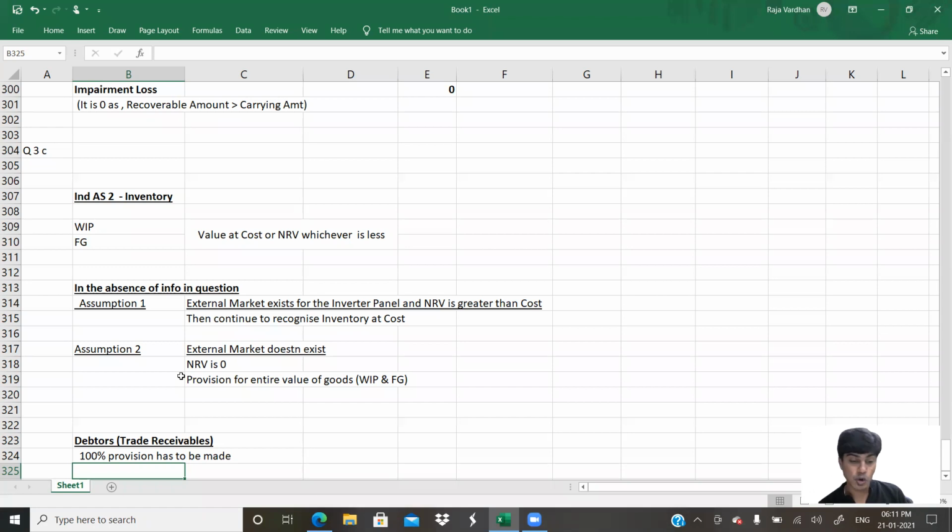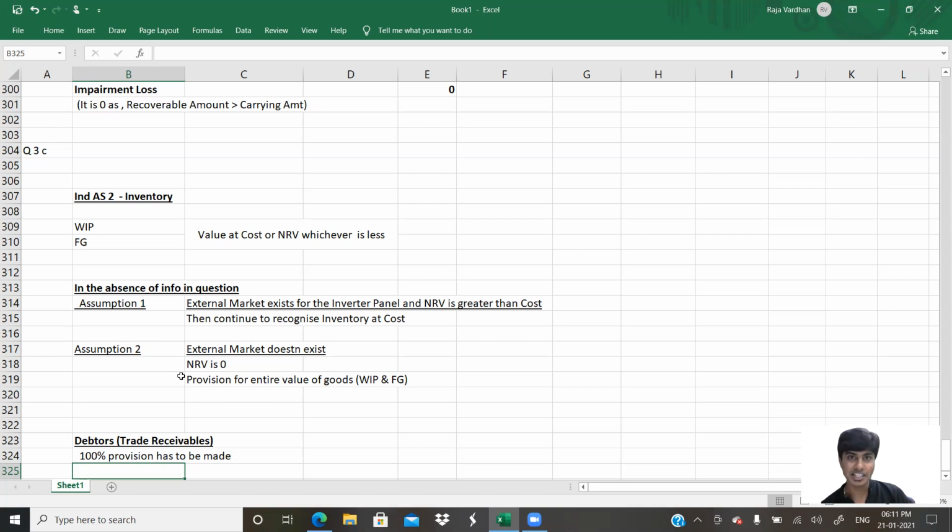However, if it is so assumed that the external market does not exist and the selling price for such work in progress and finished goods is zero, then NRV would be zero, which is lesser than cost, and 100% provision has to be made for work in progress and finished goods for recognizing the loss that is going to be created for non-saleability of such goods. Full stop. Next paragraph.